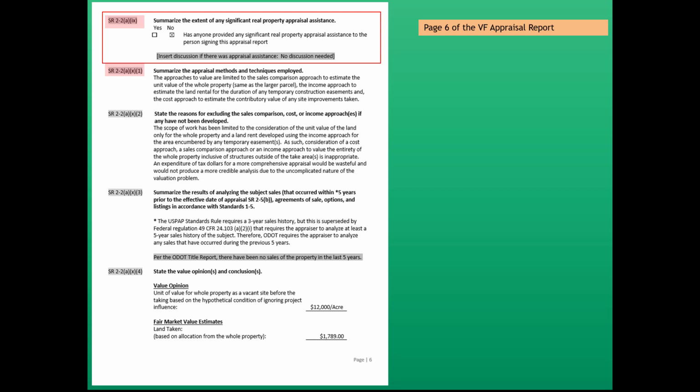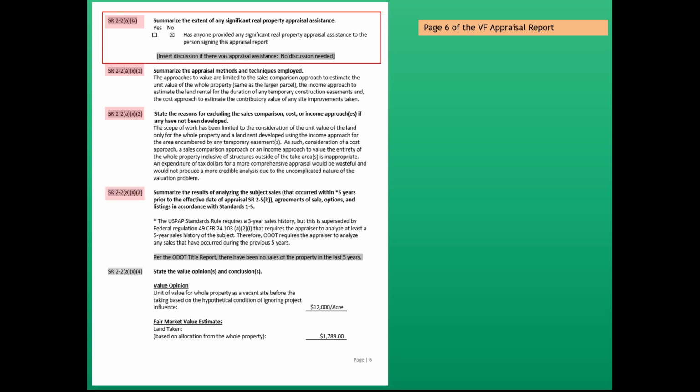Everything in there is boilerplated. Appraiser isn't going to have much of a chance to change any of that. Next USPAP standard is 2-2(a)(x)(2), state the reasons for excluding the sales comparison, cost or income approaches, if any have not been developed. Again, everything in that USPAP standard is also boilerplated.